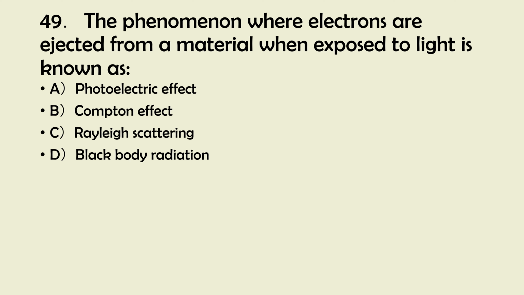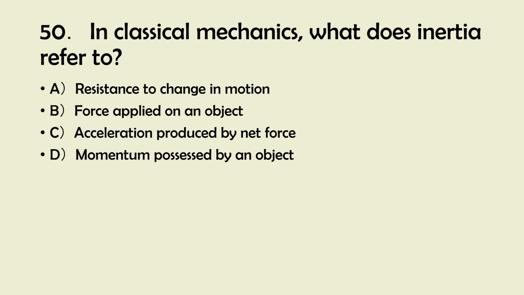And the right answer is 50. In classical mechanics, what does inertia refer to? A. Resistance to change in motion. B. Force applied on an object. C. Acceleration produced by net force. D. Momentum possessed by an object. And the right answer is